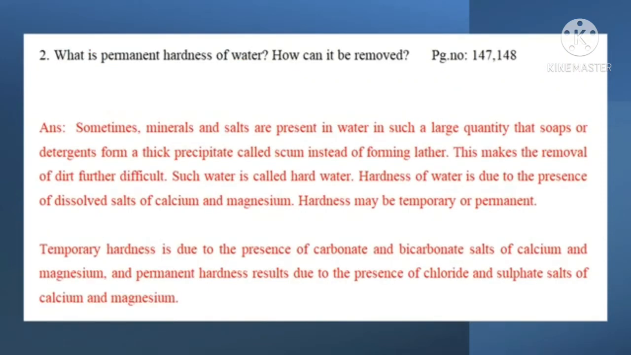Question 2. What is permanent hardness of water? How can it be removed? Answer is in page number 147 and 148.